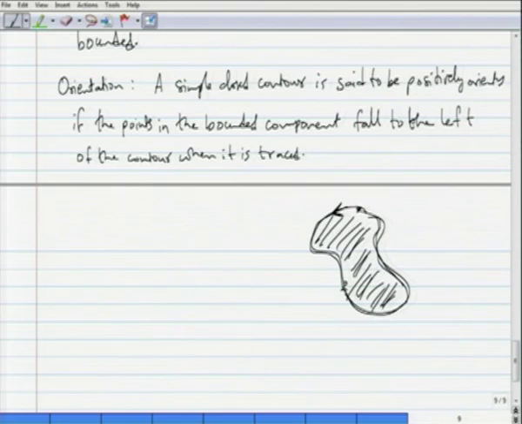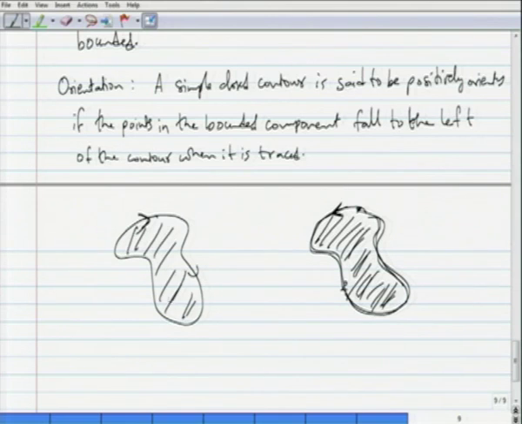Whereas, if you have the other orientation on the same contour, the points in the bounded component will appear to the right when you walk on this contour by the given orientation. So, this will be called a positive orientation of the contour and this will be called the negative orientation. Okay. So, this we will use later,